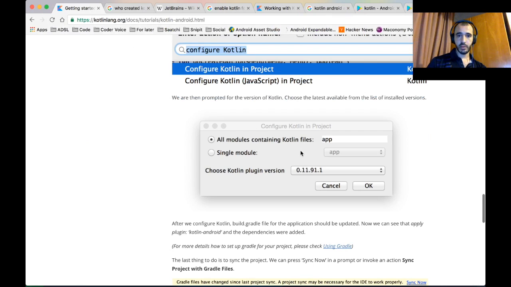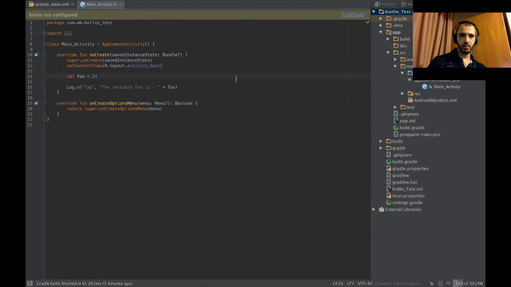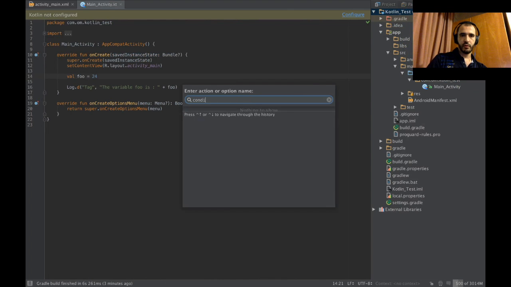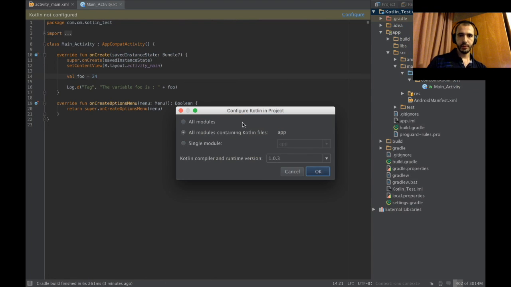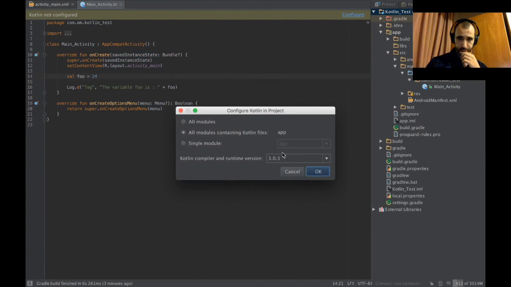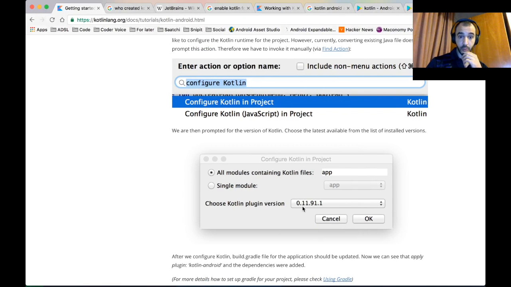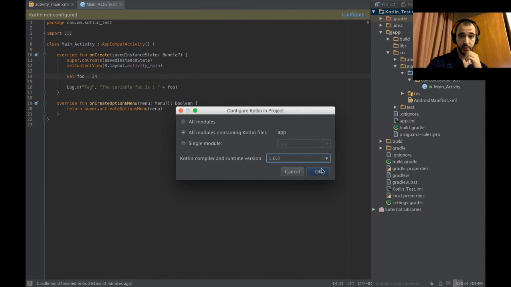I don't trust what's happening. No. We're gonna do this. Configure Kotlin. Alright. What does the man tell us to do? Configure Kotlin project. All modules containing files. App. Okay. This is the latest version, obviously. This one is 0.11. What? We are late, guys. We are late.